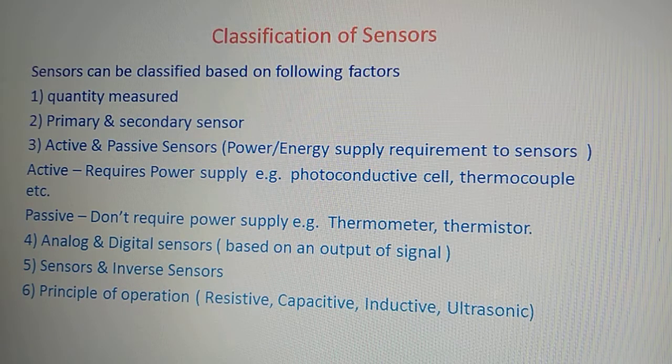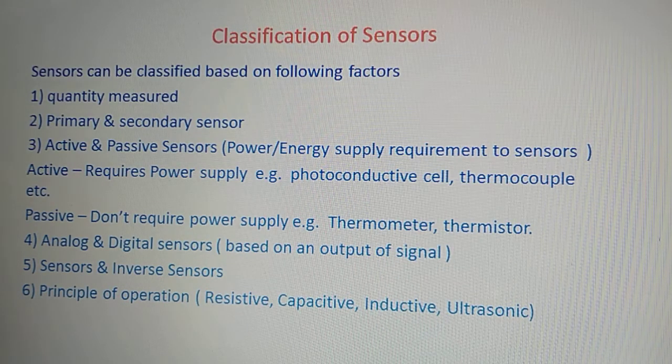Active sensors are the sensors which require the power supply, for example photoconductive cell, thermocouple, etc. And passive sensors are the sensors which don't require power supply, like thermometer, thermistor. These are the instruments, or we can say sensors, which do not require any power supply. So those are called passive sensors, right?